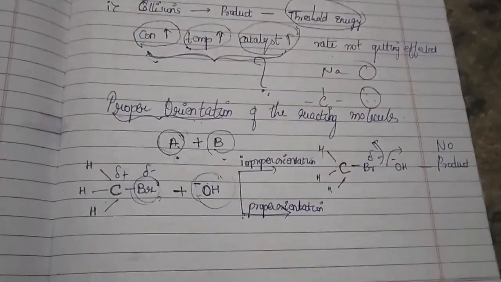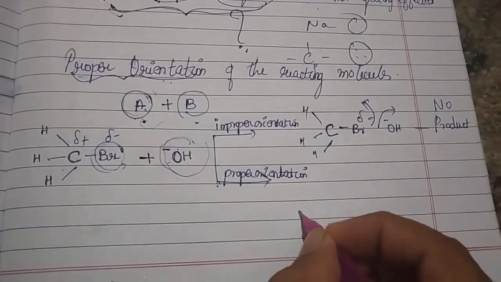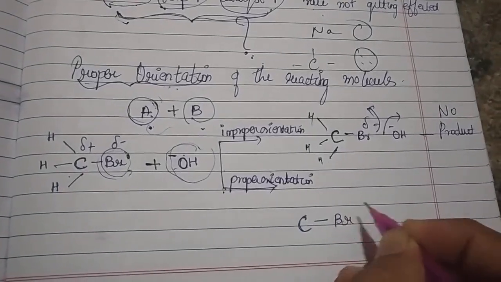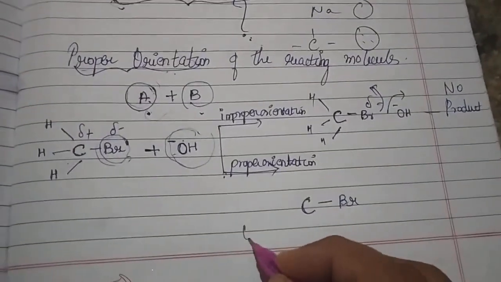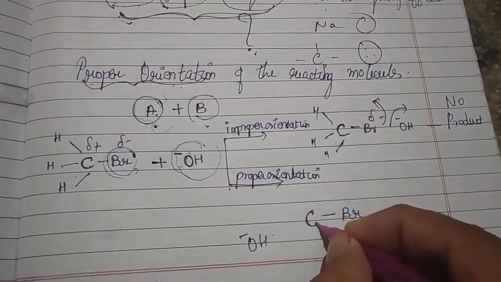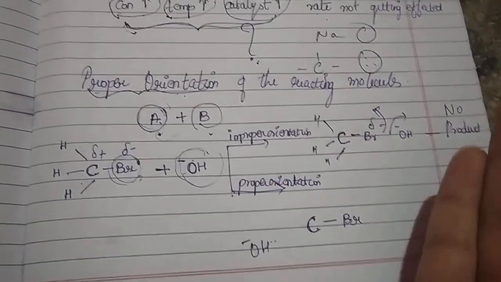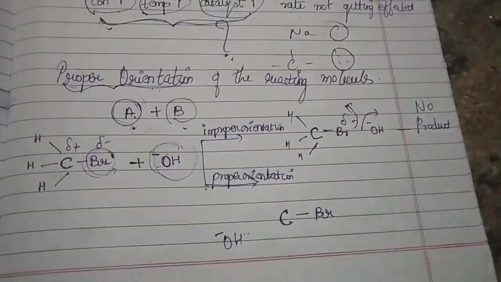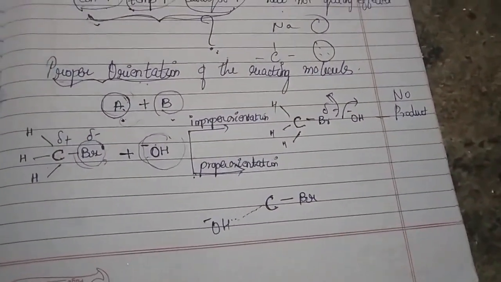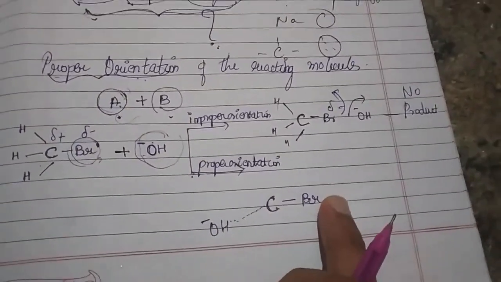If I select a proper orientation, of course, whatever Br is there will be on one side, and the incoming nucleophile, your OH minus, tries to attack the carbon from the back side of your bromine, that is, the side opposite to the bromide. So what it forms, a temporary bond, can be easily formed because it is avoiding the repulsion from the bromide.